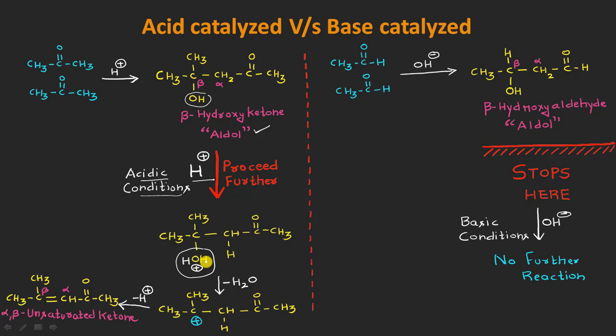You might know that this HOH, in which the oxygen has a positive charge, is a good leaving group. It will take the electrons with the oxygen atom and go out from this molecule, resulting in the formation of this type of intermediate in which the carbon will now have a positive charge. Once again, I repeat that the HOH in this form is actually a very good leaving group.